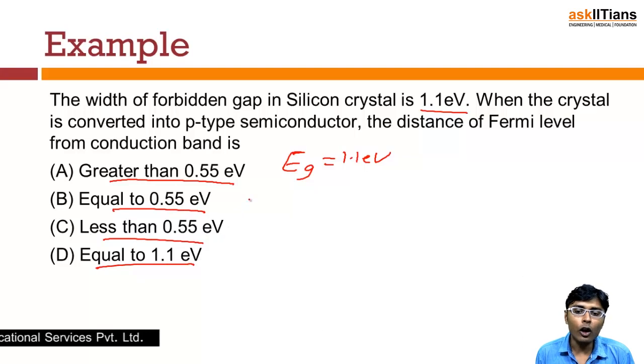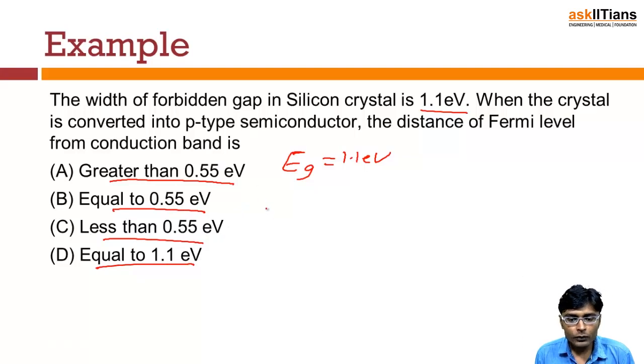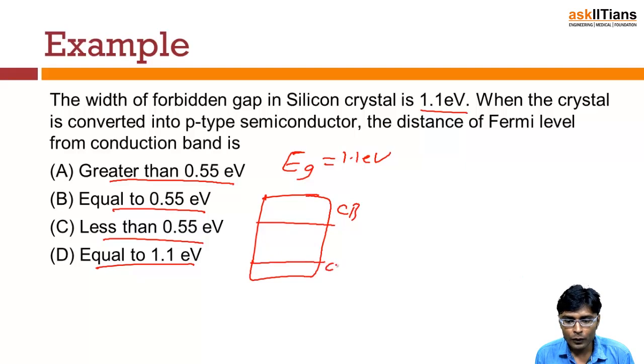We have already seen that if we draw an energy band diagram, let's suppose this is the conduction band and this is the valence band. Initially, for the case of an intrinsic semiconductor, the Fermi energy level lies in the middle. So the Fermi energy level will lie somewhere here, and we have seen that when we have a p-type semiconductor, the Fermi energy level shifts downwards.